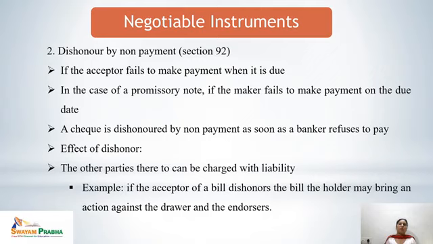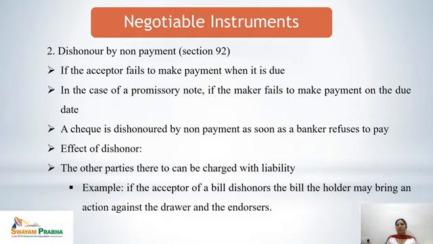Second is dishonor by non-payment, covered under Section 92 of the Negotiable Instruments Act, 1881. This is possible in case of a bill of exchange, a promissory note, or checks. If the acceptor fails to make payment when it was due, a due date was there and the party has failed to perform, this is called dishonor by non-payment. And in case of a promissory note, if the maker fails to make payment on the due date, it is dishonored. A check is dishonored as soon as the banker refuses to pay.